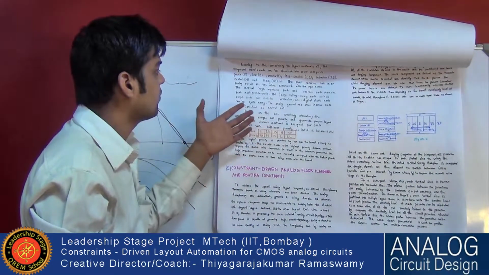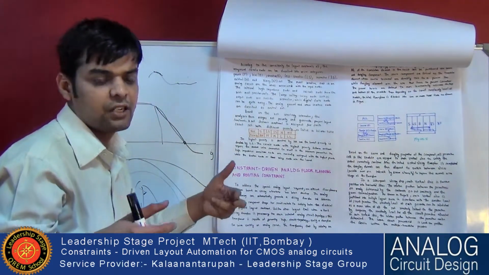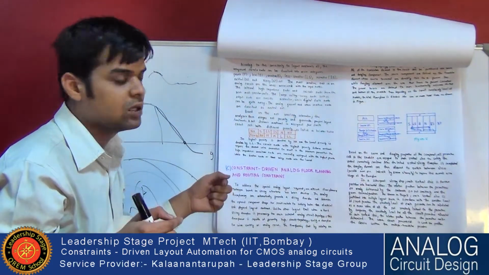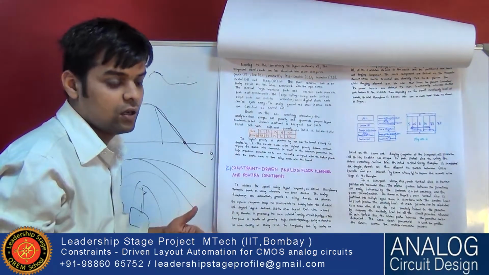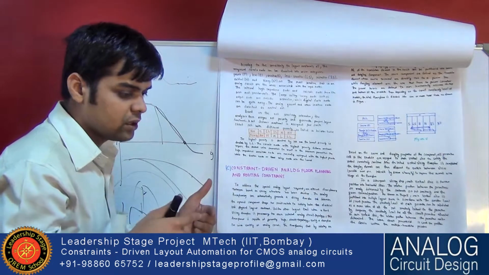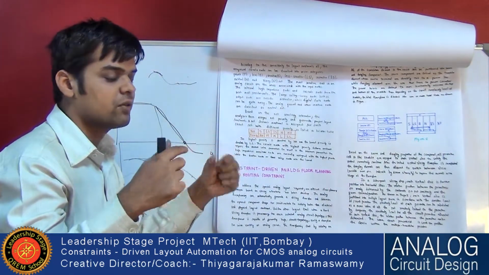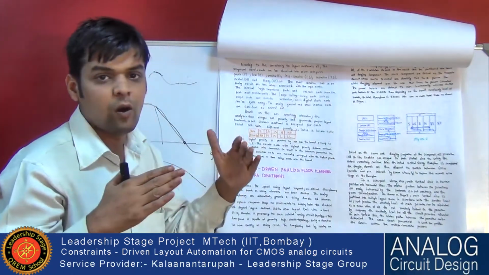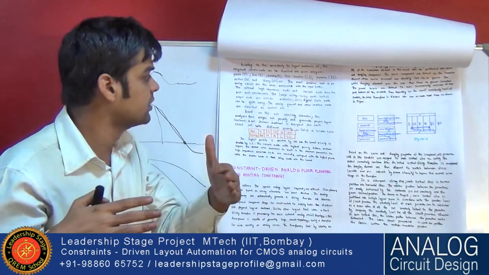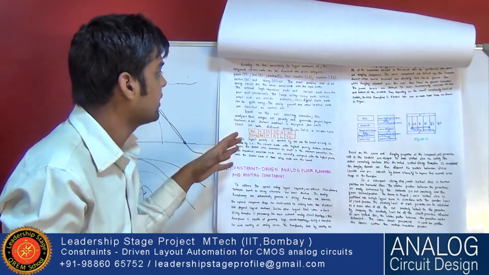Internal high voltage transport net comes after that. First priority they have given to the input node, the gate input nodes which are connected to the input, because the signal goes through them. Suppose in an op amp there are two transistors which are very important, where we apply the input and the signal goes through. All the transistors and nodes in the path of that signal should be taken at highest priority.